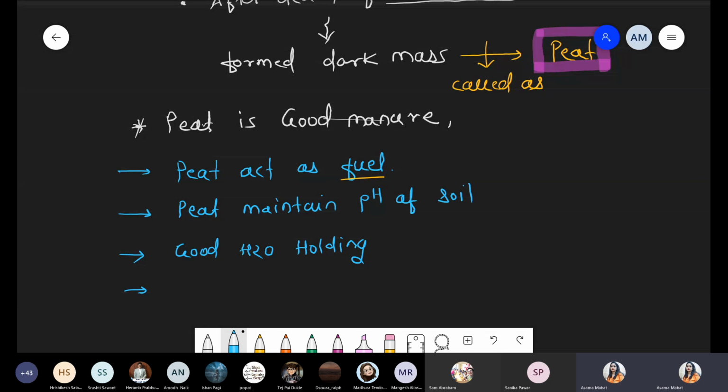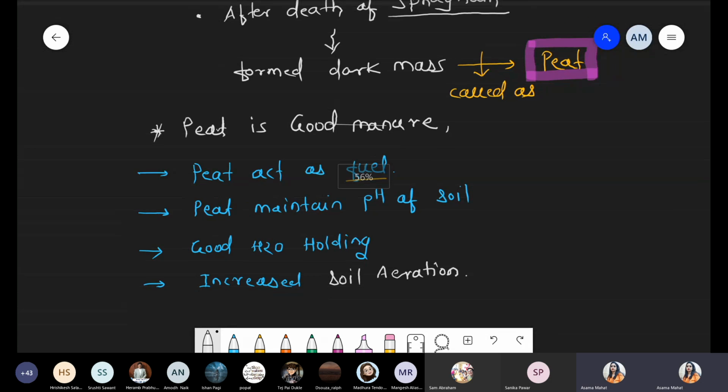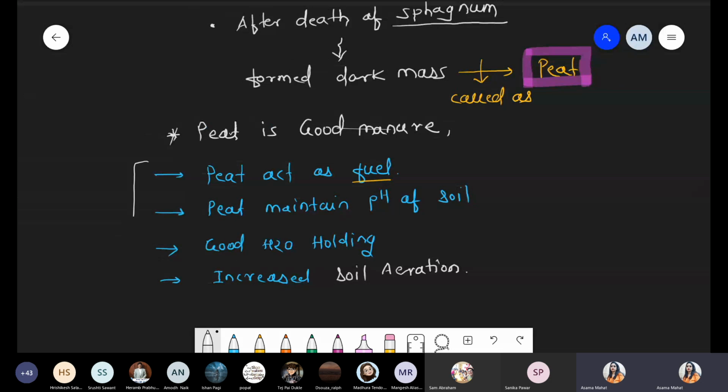And then another point, it increases soil aeration. It increases soil aeration. Okay, so because of all these four points, simply you can say peat, which is obtained from the dead sphagnum, is used as a good manure.